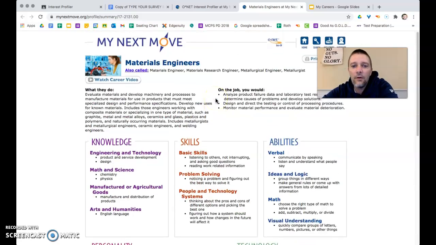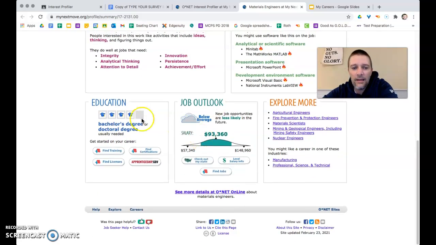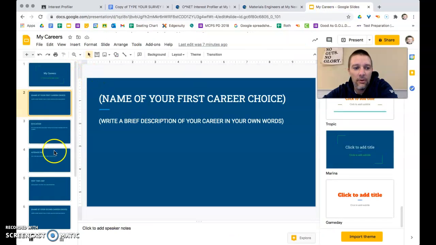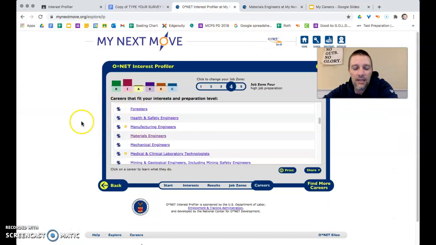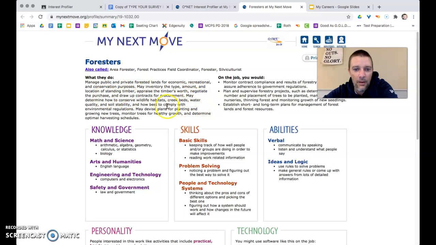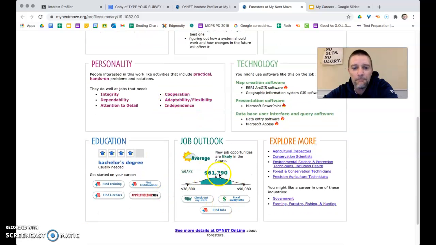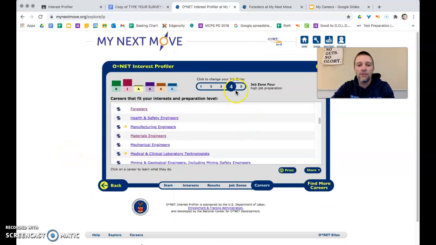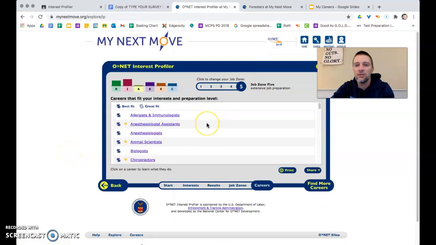So you're going to have to get 2 of these. So once you find one you like, you might want to keep that tab up so that you can go back in here and fill out your slides. And then you need to find a second choice, a plan B. Let's go foresters. All right, like that. And same thing. Now, remember, if you're looking through the careers and you can't find the career that you just know you really want, that's okay. You just won't have the card. So you'll have to find all the information on Google or through your own research.